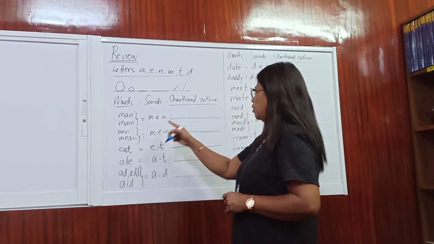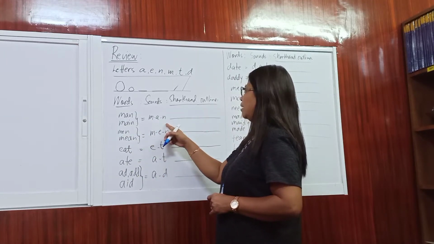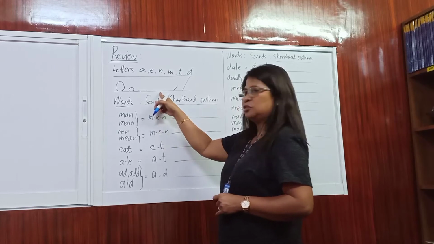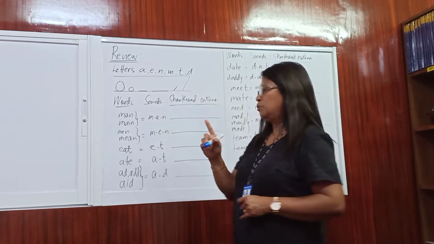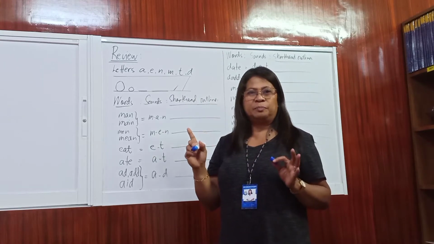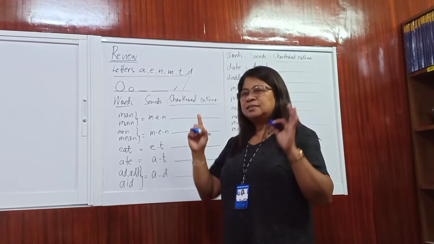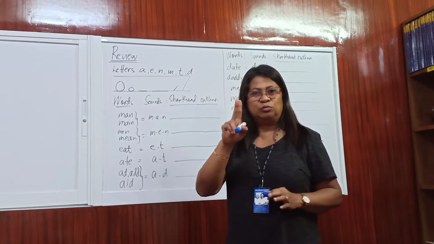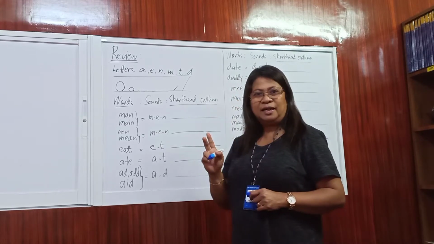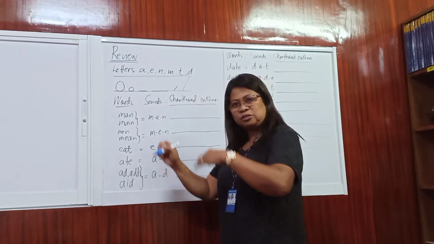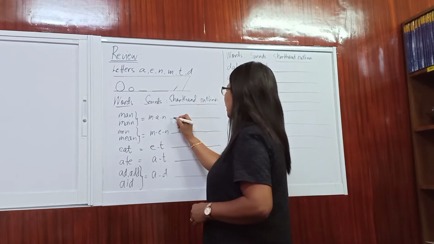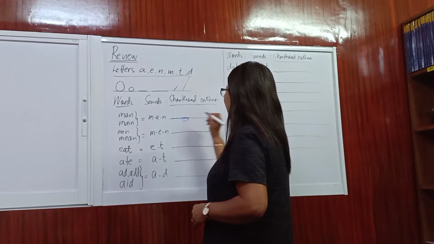Okay, so for man, the sound is M-A-N. So you know that M is this one, that is A, and this is the N. So how are you going to join that? Take note of the principle in writing shorthand that circles in between two straight lines are written in a clockwise direction, following the clock direction. So you will write here M, A, and N.